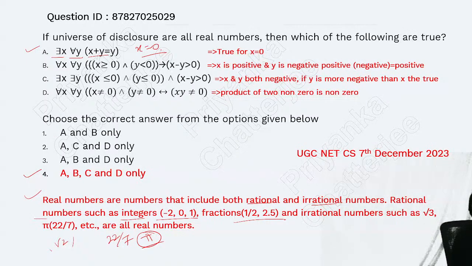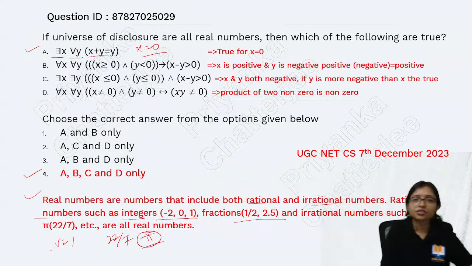So here if you see that x equals 0, then you can get that yes, this one is coming correct. x plus y equals y, it will be correct, right? Now you can see what will happen next.